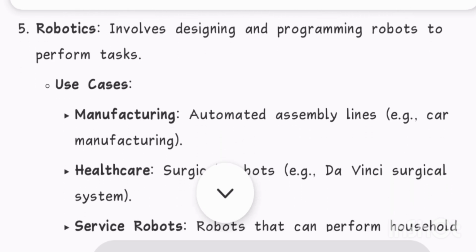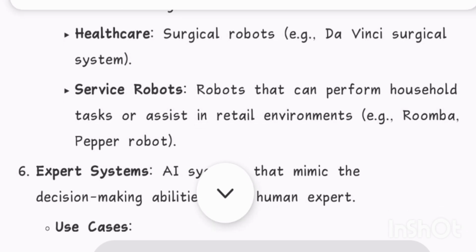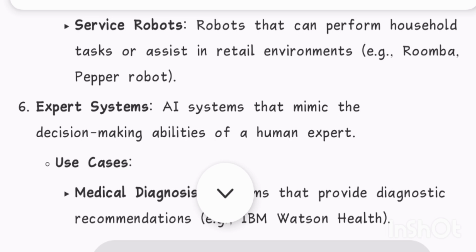5. Robotics involves designing and programming robots to perform tasks. Use cases: manufacturing, automated assembly lines, e.g., car manufacturing. Healthcare, surgical robots, e.g., Da Vinci Surgical System. Service robots, robots that can perform household tasks or assist in retail environments, e.g., Roomba, Pepper Robot.